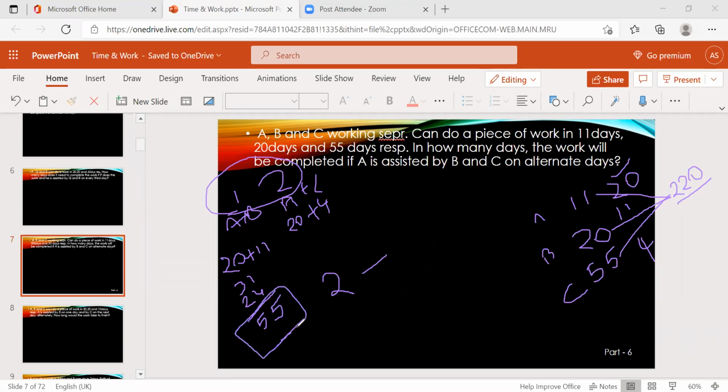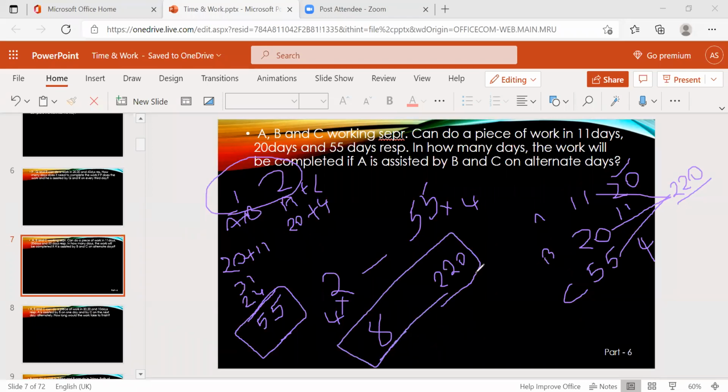The total is 220 apples, so it is 55 into 4. Here also 2 into 4 is 8. So in 8 days they will complete 220 apples.